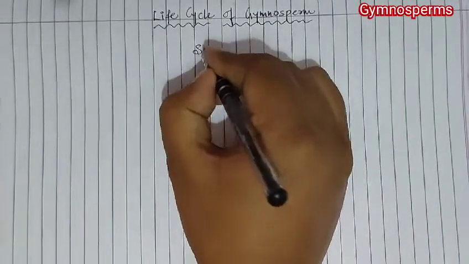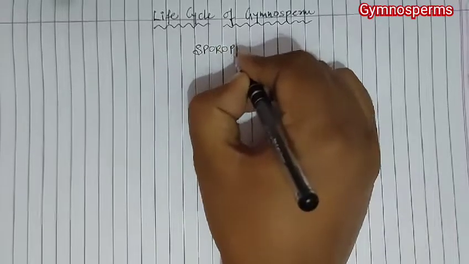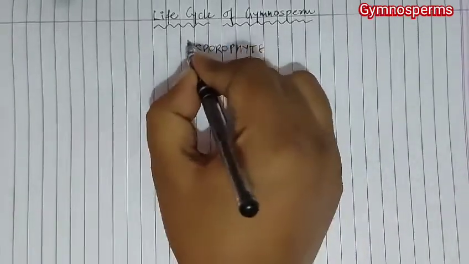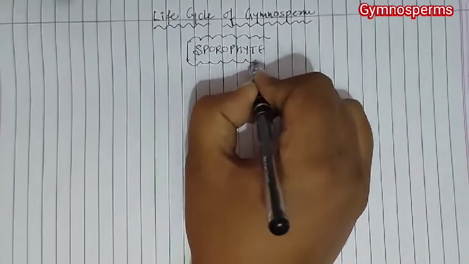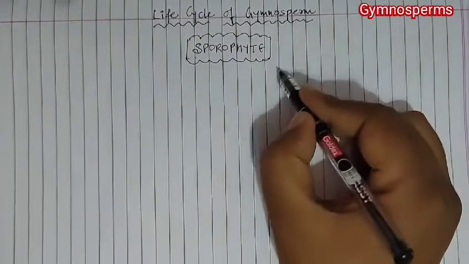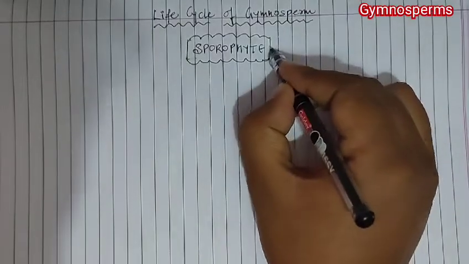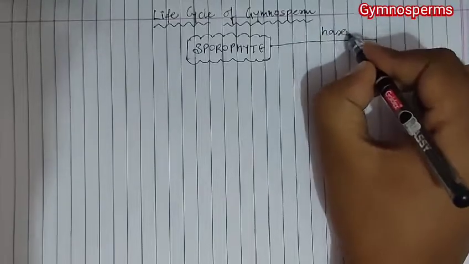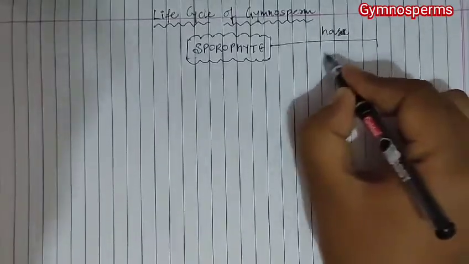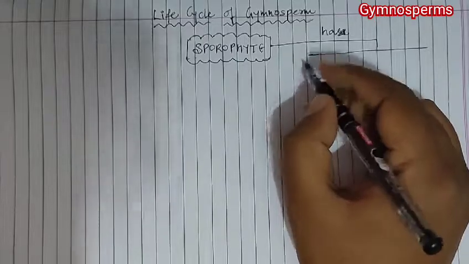So we write first sporophyte here because sporophyte is dominant. Now we know that sporophyte has a capacity to produce a spore, means they should have a spore mother cell for the production of spore. So this sporophyte has male cone and female cone.